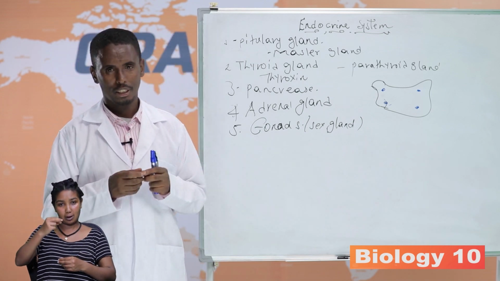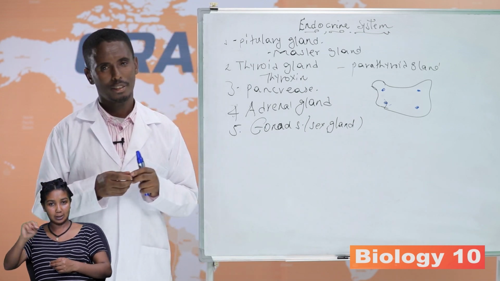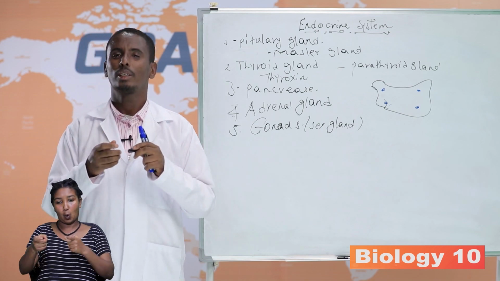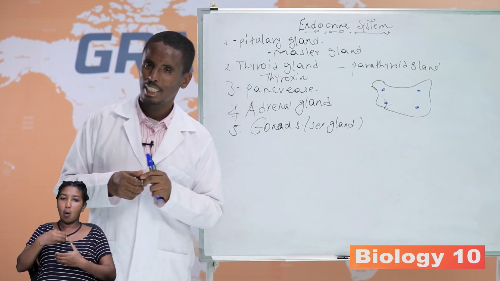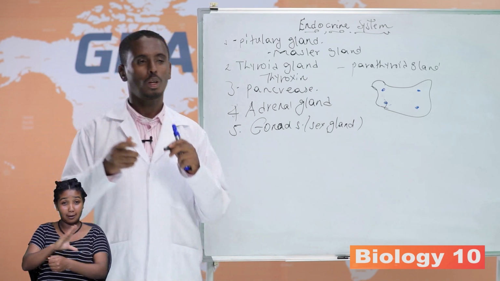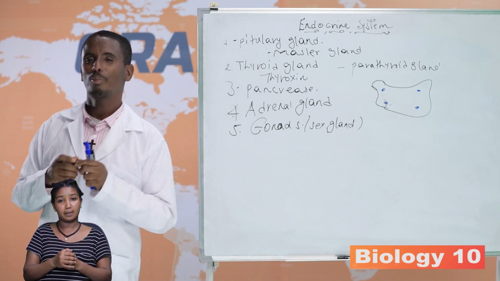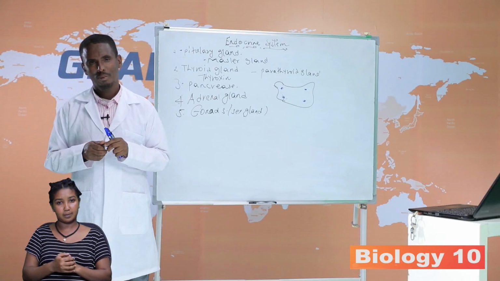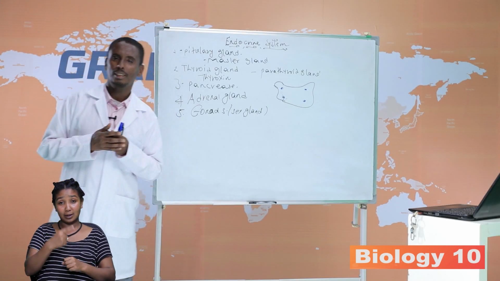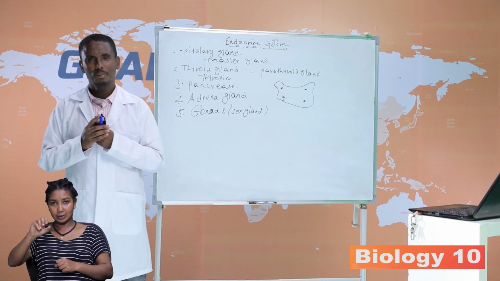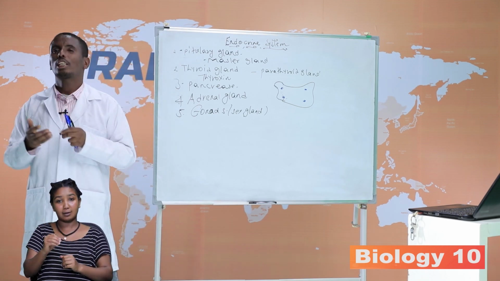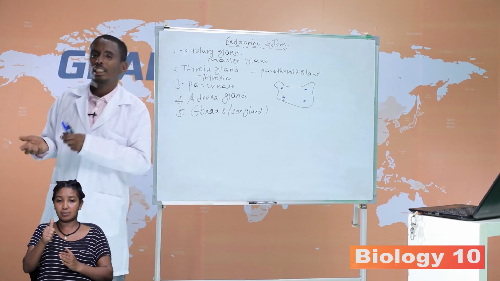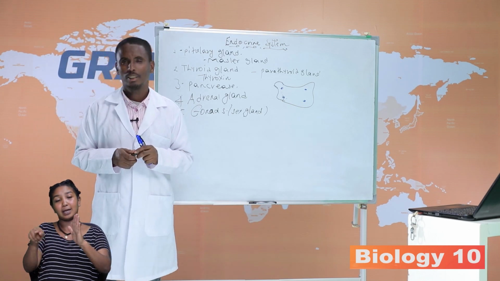It has different functions, such as controlling the rate of metabolism, oxygen consumption by the body cells, and controlling brain development in children. Too much thyroxine has its own negative impact, and low secretion also has a negative impact.